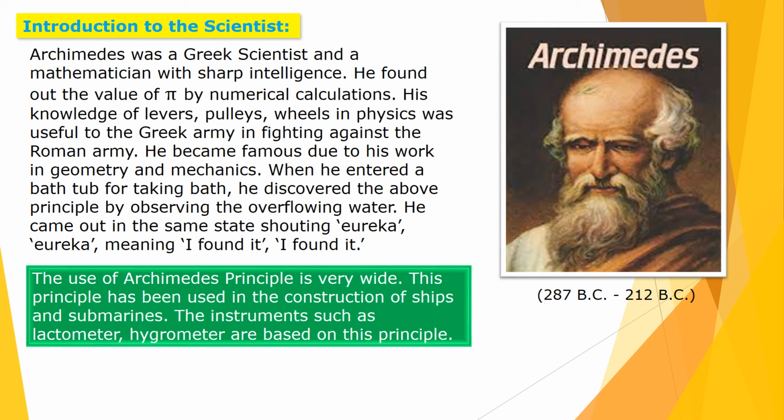The use of Archimedes principle is very wide. This principle has been used in the construction of ships and submarines. Instruments such as the lactometer, for measuring the density of milk, and the hygrometer, for measuring the presence of water vapor in the air, are based on this principle only.